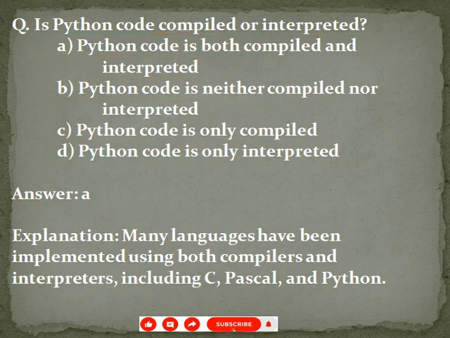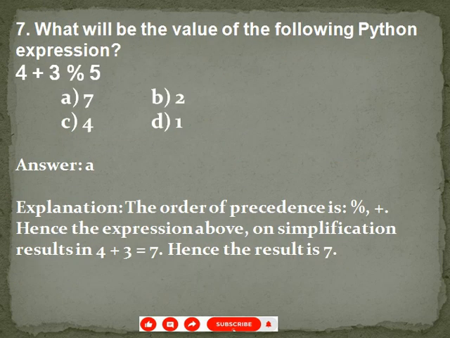Next question, what will be the value of the following Python expression? Given expression is 4 + 3 % 5. So the percentage symbol is used for remainder checking.